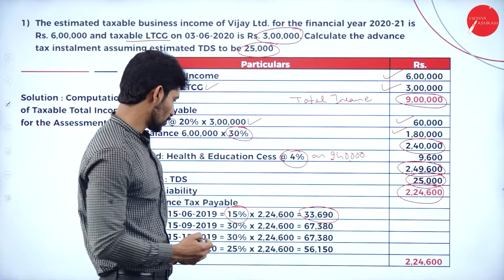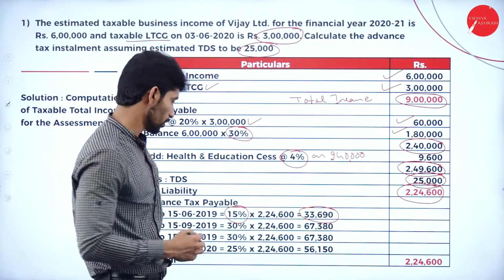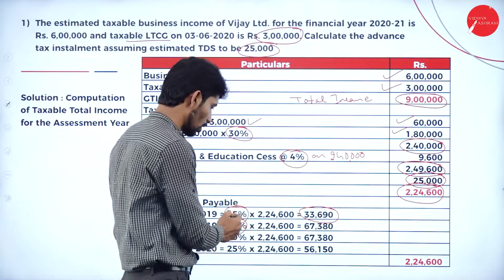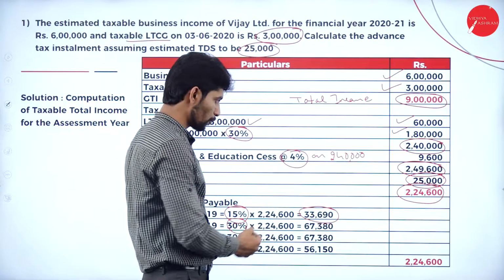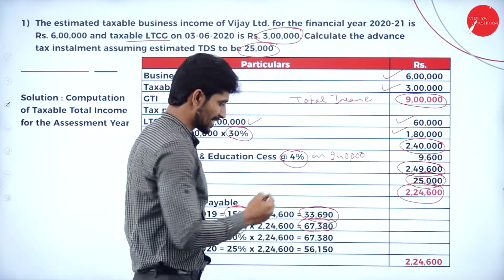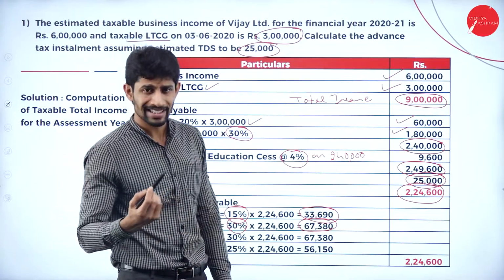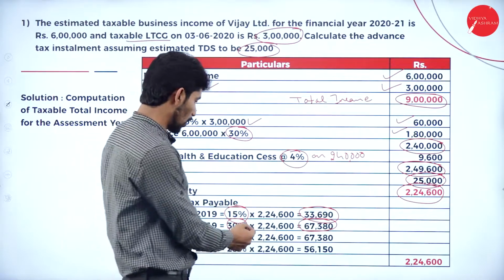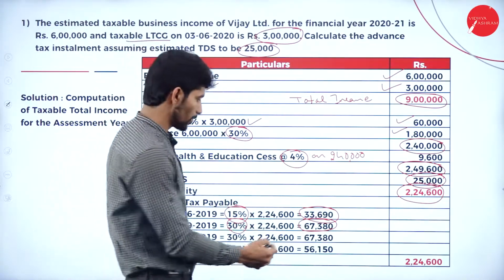Second installment, on 15th September, is 30% of the total tax liability. So 2,24,600, if you compute 30%, you will get 67,380. Third installment, 15th December, on 2,24,600, again 30%, you will get 67,380.